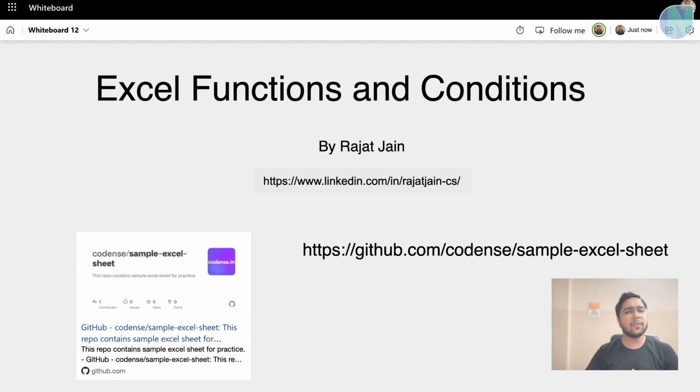Then in this video, we will also see about Excel functions. There are many inbuilt functions available in Excel. So we will be trying to see some of the most important functions, and I will also tell you, if you want to learn about new functions, how you can do that. I will also refer to the documentation here.